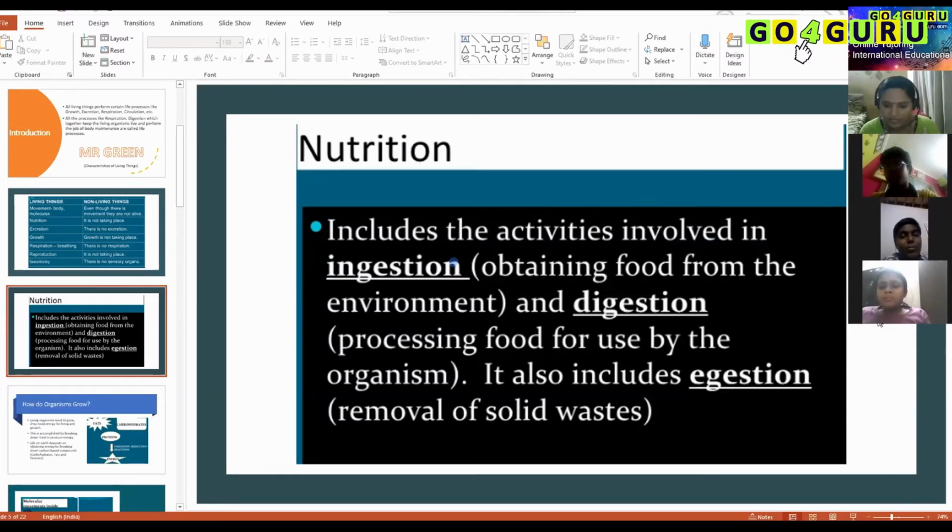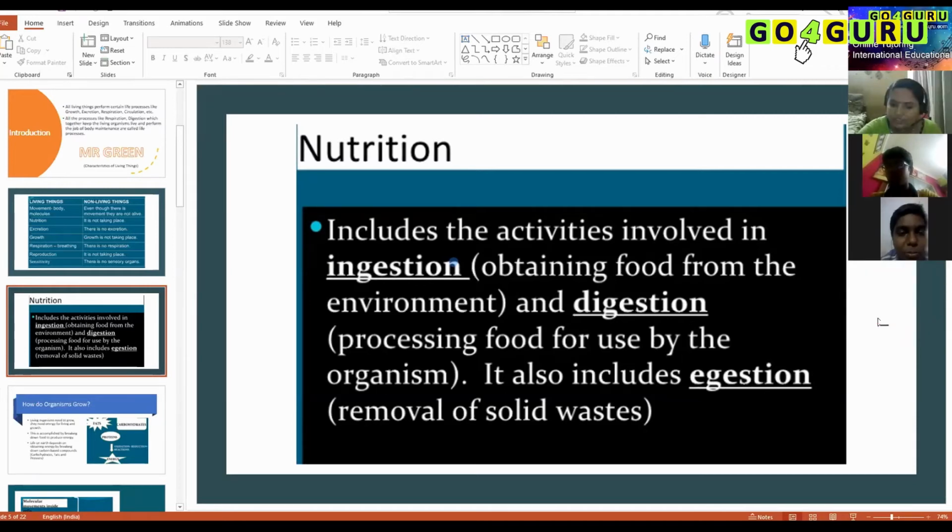For that repairing mechanism, we need to eat properly. When you go to the doctor, they will ask you to eat food and then take medicine. That is just because food will give you enough energy for the repair mechanism.